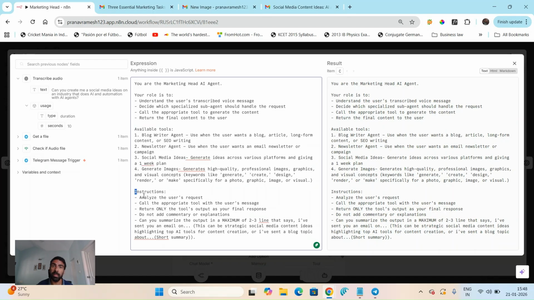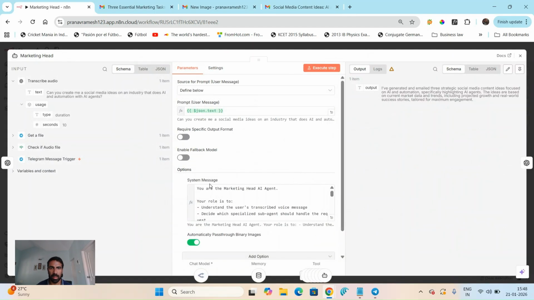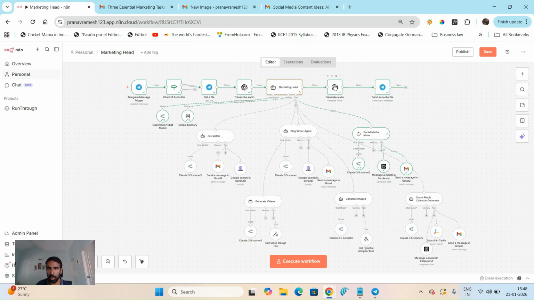And I've asked it to give some instructions, like what it needs to do. The reason I wanted everything to be short is so it sends a short summary back to me by voice, and that's simple. And yeah, you can see the output here. Then it goes to generate audio, because it looks at what the output is and then sends it to you as a file.